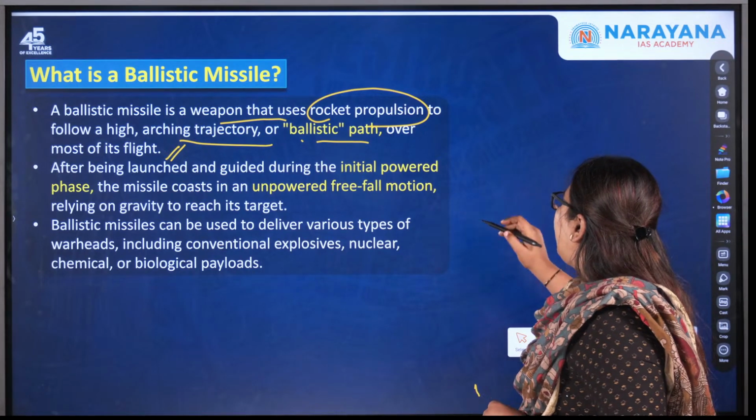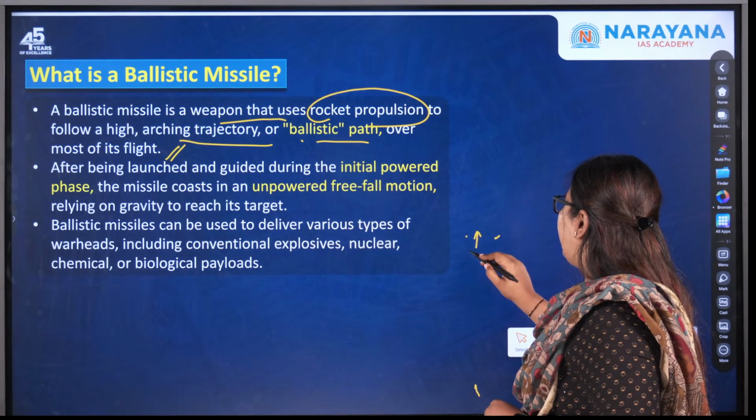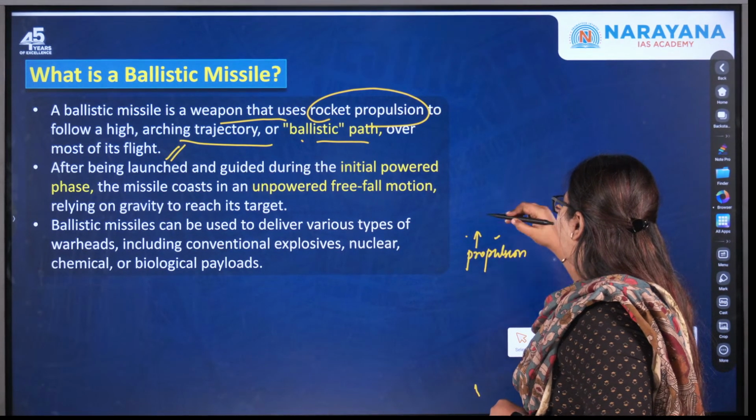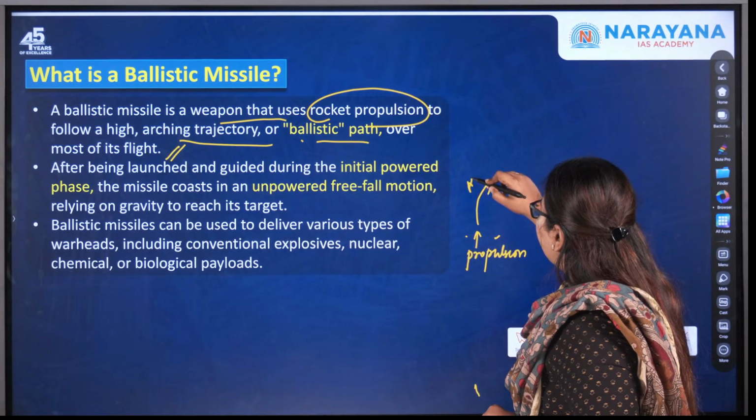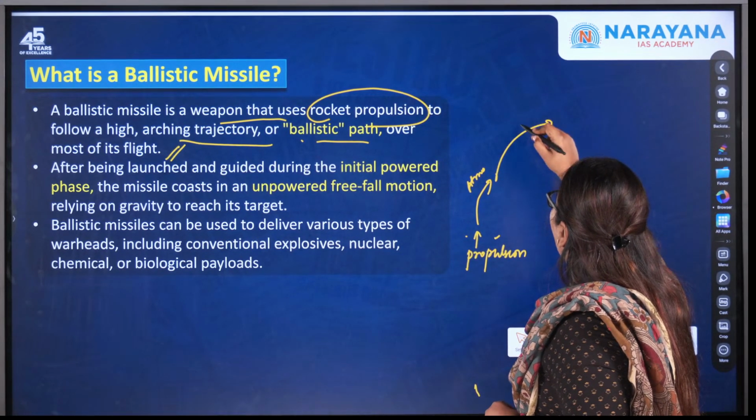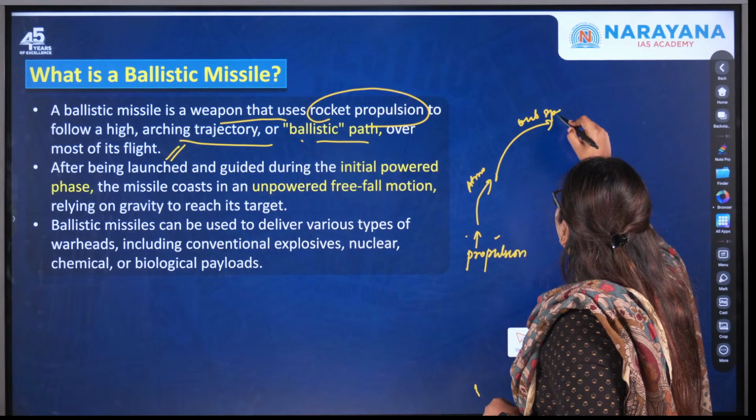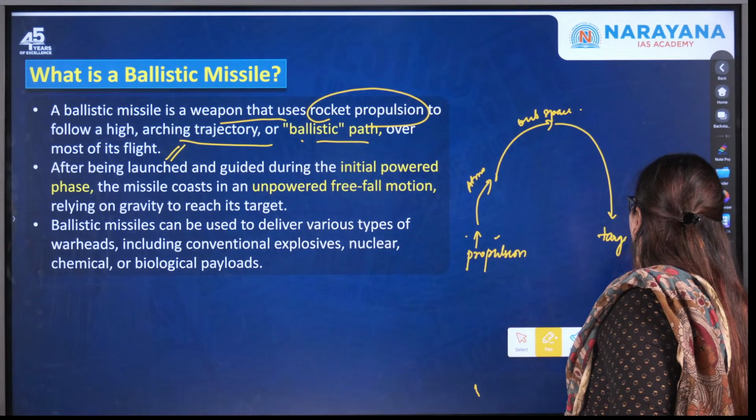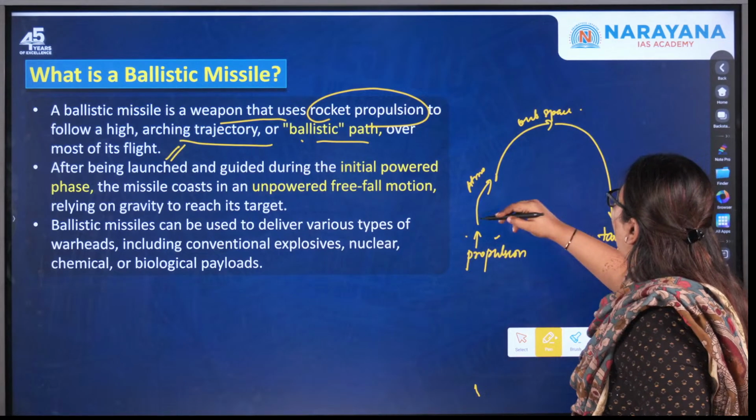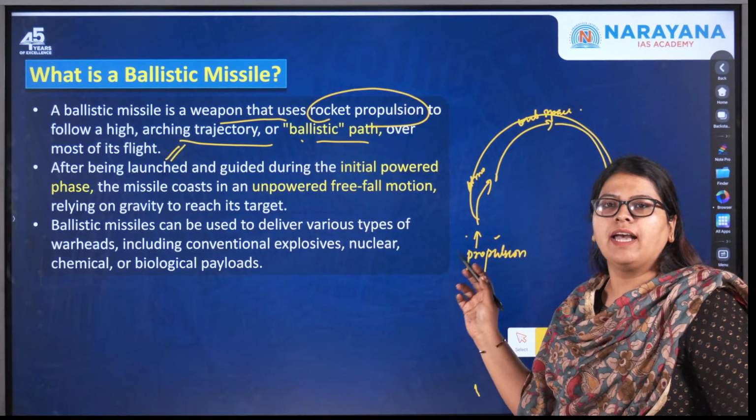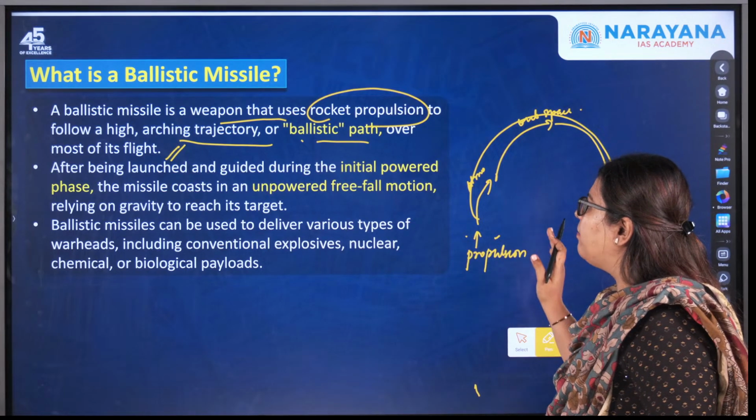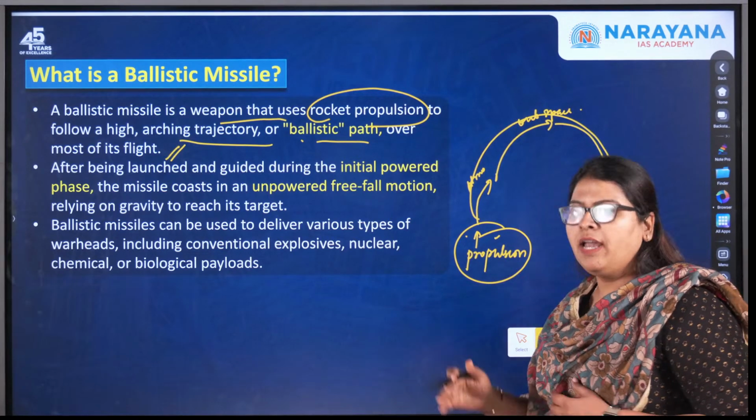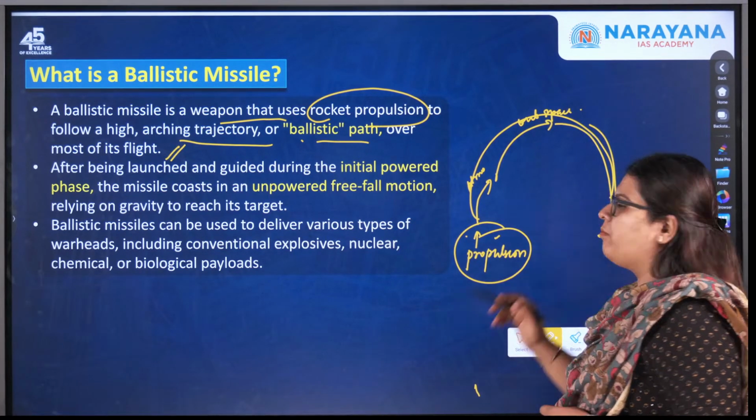For example, these ballistic missiles initially require propulsion. Once it is propelled from the ground, it moves through the atmosphere and then reaches the outer space, and then reaches back to the target point by following this particular trajectory, and this is called a ballistic trajectory. Okay, so these are ballistic paths. Initially it requires a guided propulsion, and later on it reaches the target point by gravity.